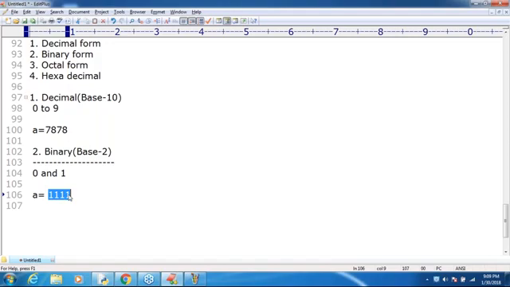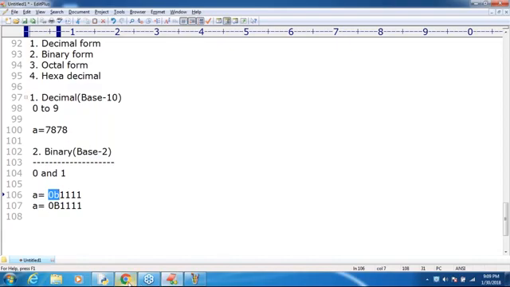How you can convey it to Python is very simple. Start with 0 small b or 0 capital B. If any number starts with 0 small b or 0 capital B, then only it is considered a binary number. Remember that. So this is the way to represent binary values.